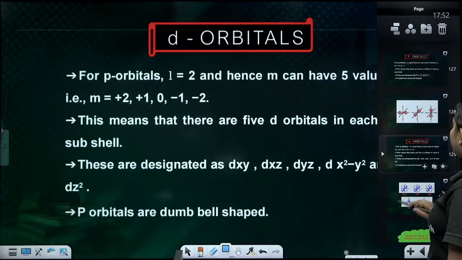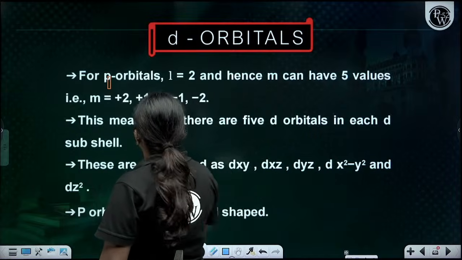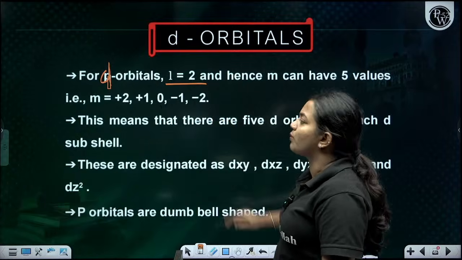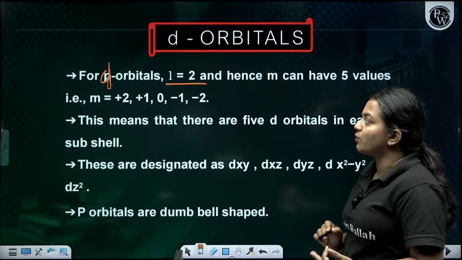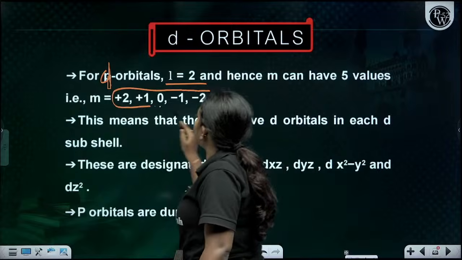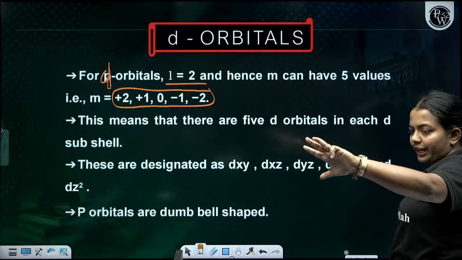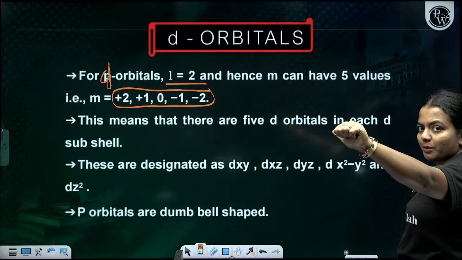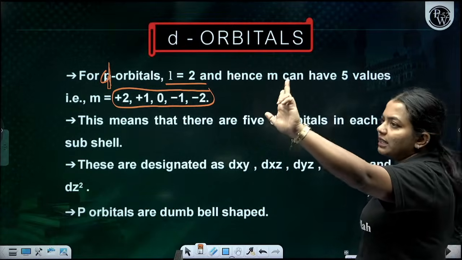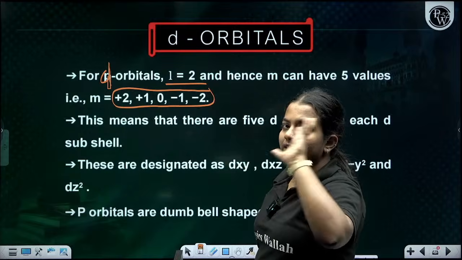Next is the d orbital. For the d orbital, l is 2. It's going to be plus 2, plus 1, 0, minus 1, minus 2, which means there should be 5 orbitals together. The 5 orbitals are dxy, dyz, dxz, dx square minus y square, and dz square. These are the orbitals which will be there.